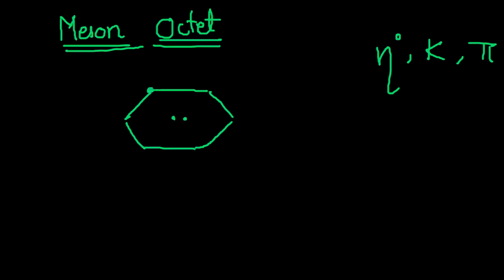There is one particle at all the edges, and you have two particles in between. So in total there are 10 particles. Here you will have pi minus, here you will have pi naught, and then here you will have pi plus.